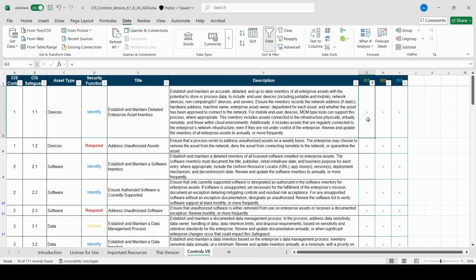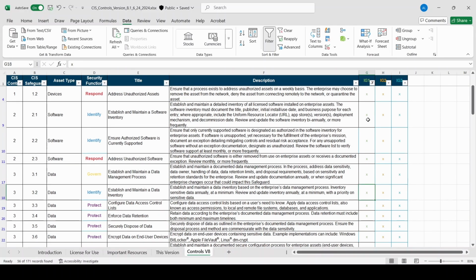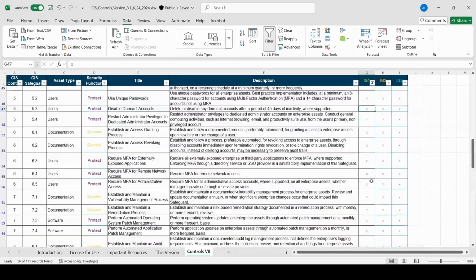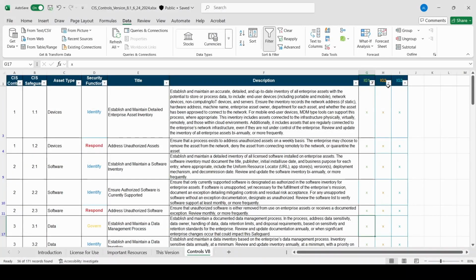So we can see here that we've got each of the controls, and you do actually lose some visibility in terms of the headings for each of the controls. So you can see over on the left here we've got 1, 2, 3. You'd need to unfilter to see the titles again, but here you can easily view all of the safeguards that are provided within IG1, and you can do the same filtering for IG2.